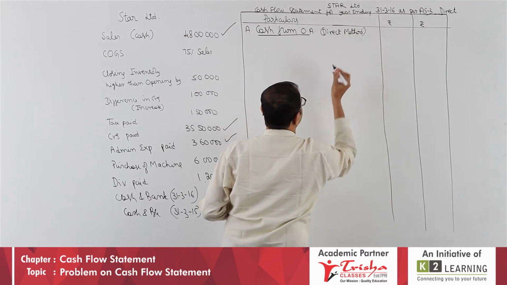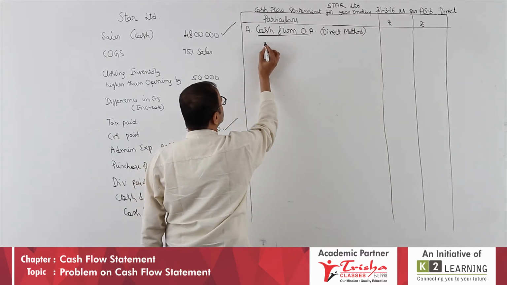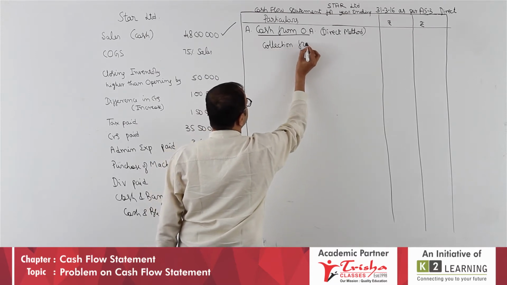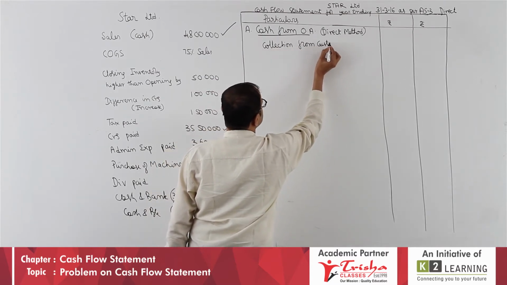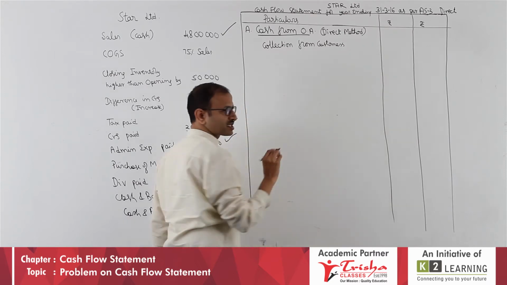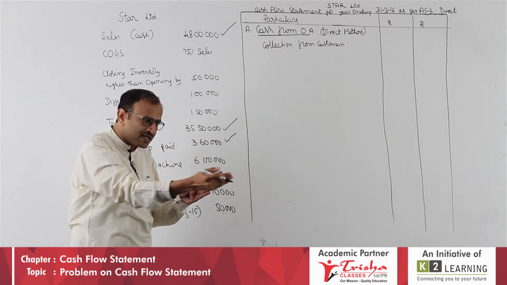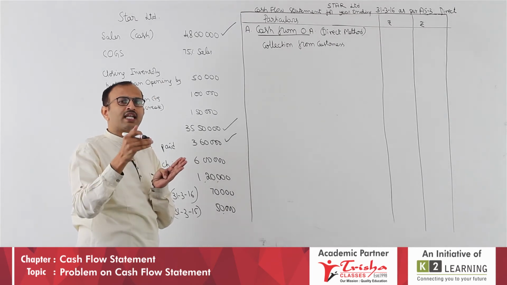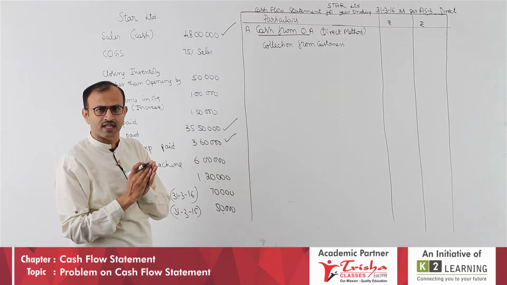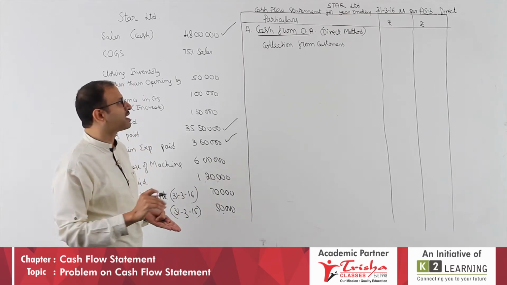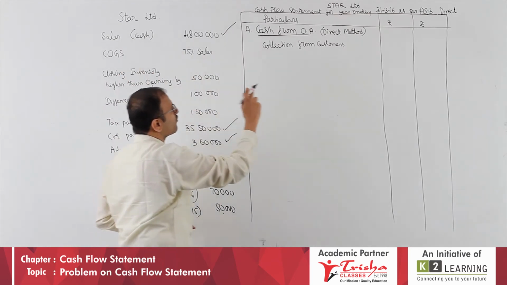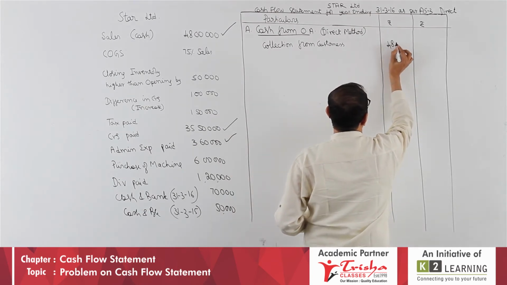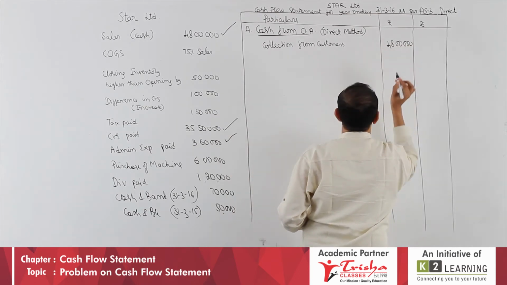The first problem you worked out, in direct method you should start with collections, collection from customers. Remember, collection from customers can be of two types. In the year, cash sale is immediate collection, and if it is credit sale, it is debtors collection. Collection from debtors or customers should be written. Both are customers only, you got the money. Here we have cash sales of 48 lakh. I will write it in the inner column, 48 lakhs.